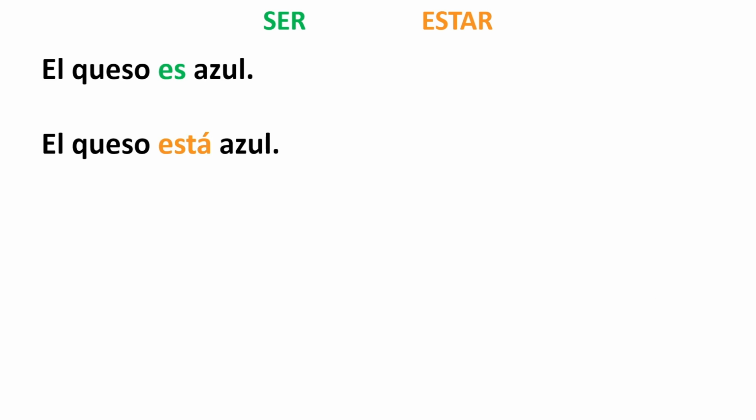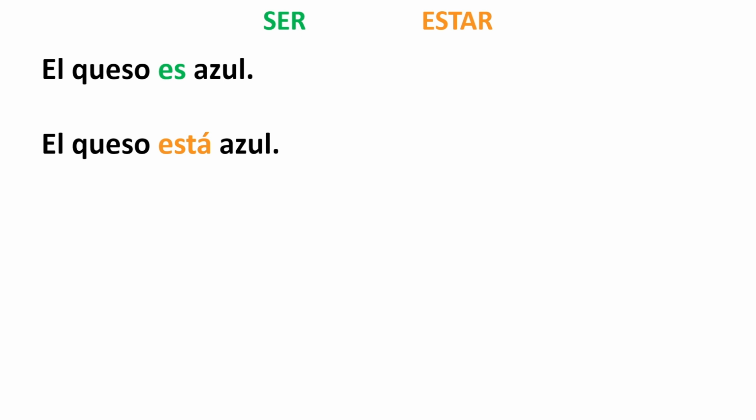Let's say we're talking about blue cheese. I can say el queso es azul. So cheese is blue, but what I'm saying, because I'm using the verb ser, is that that is a characteristic of that cheese, and I can eat it. That's normal. However, if I say el queso está azul, what I'm saying is that